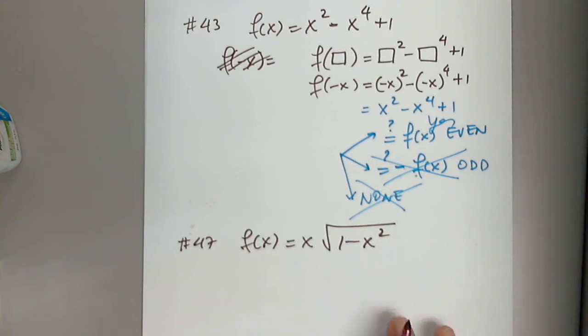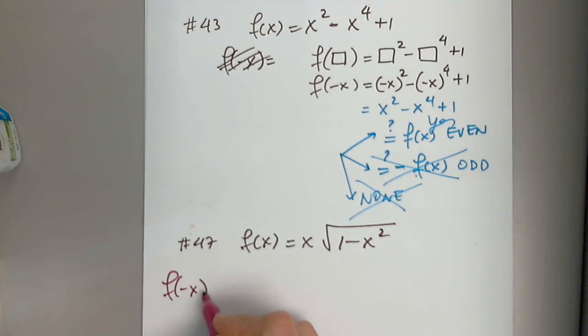Yes, that's the starting point. I have to find f of negative x. Please dictate slowly, carefully, f of negative x. Remember what the pattern is telling us. Negative x square root 1 minus. Perfect. So negative x, with parentheses or not, is not going to make any difference here, because this is multiplied.